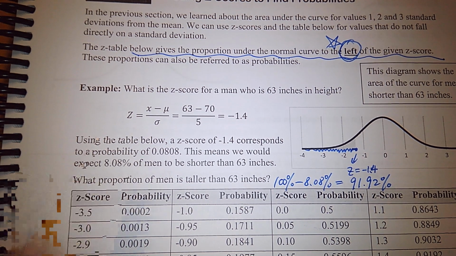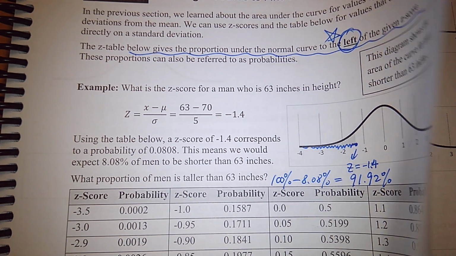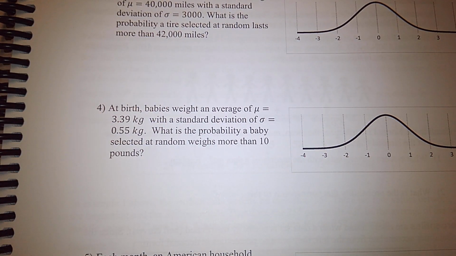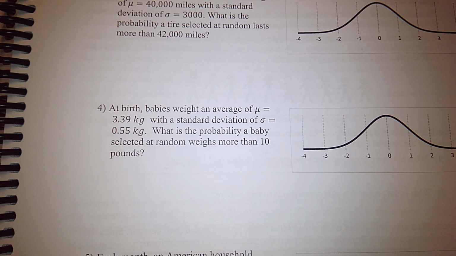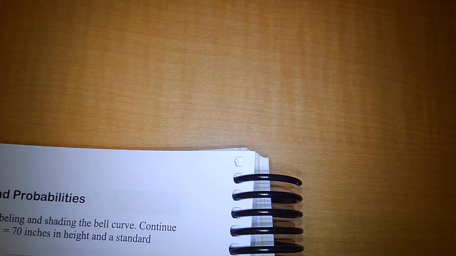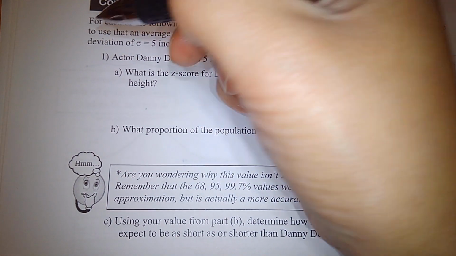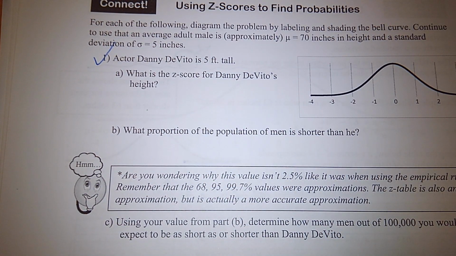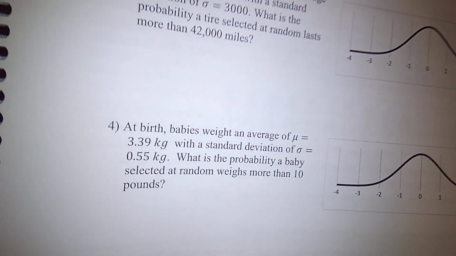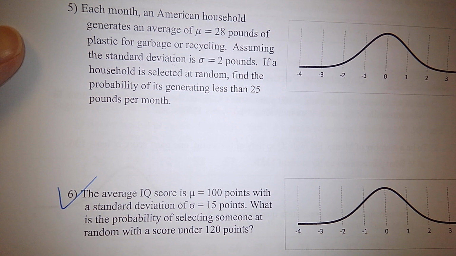Now we know how to compute the z-score, and we also know the z-score table. Now let's start to do practice questions on page 196, 197. I assigned both pages for you, but I don't think we can do all of the 6 questions on both pages. So we're going to do some of the questions. Let's try question 1, and then we'll do one more. How about the IQ score problem? We'll do question 1 and 6 together, and then you do the rest of the practice by yourself.